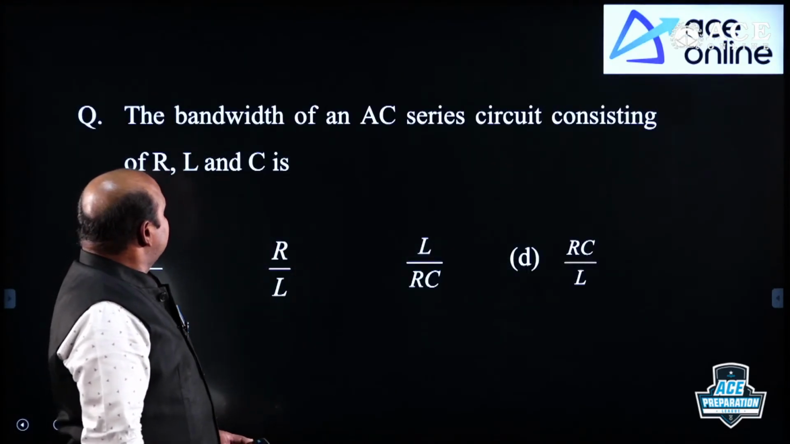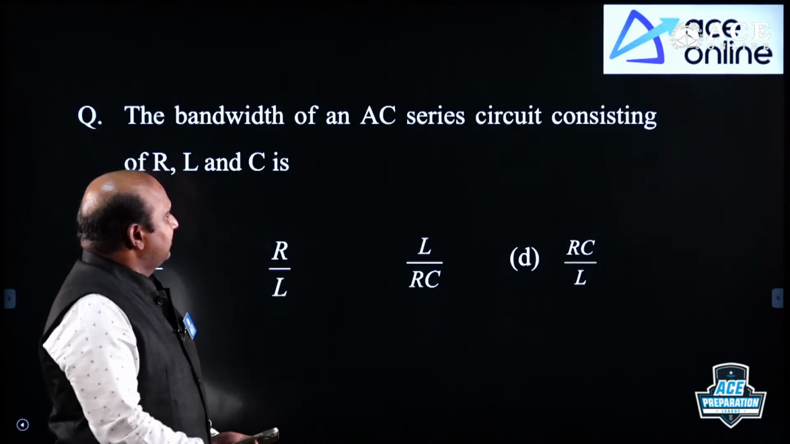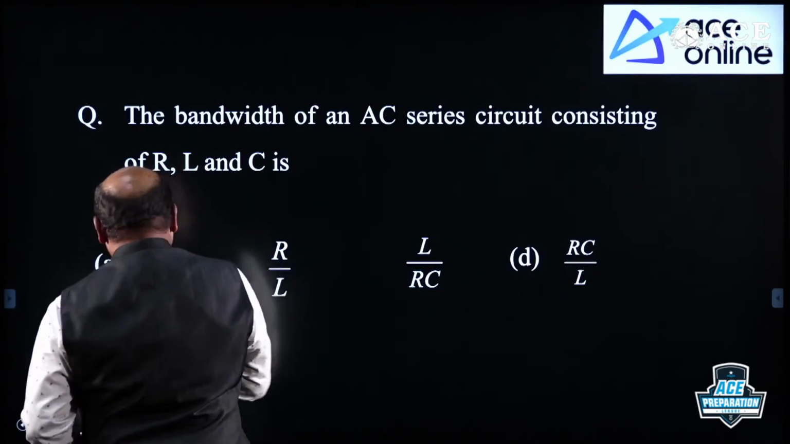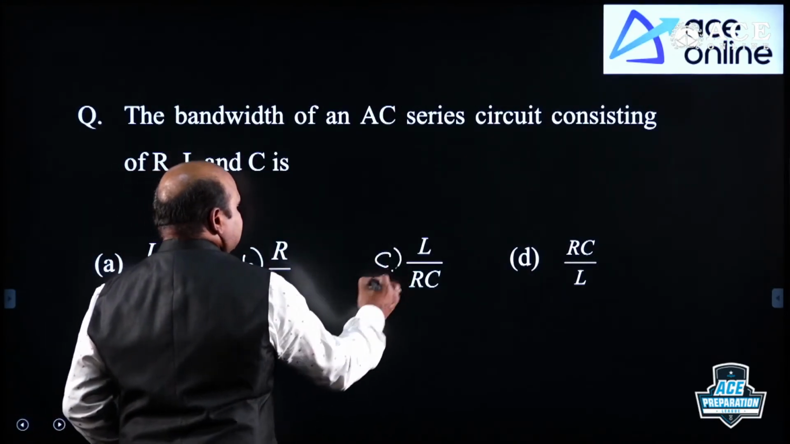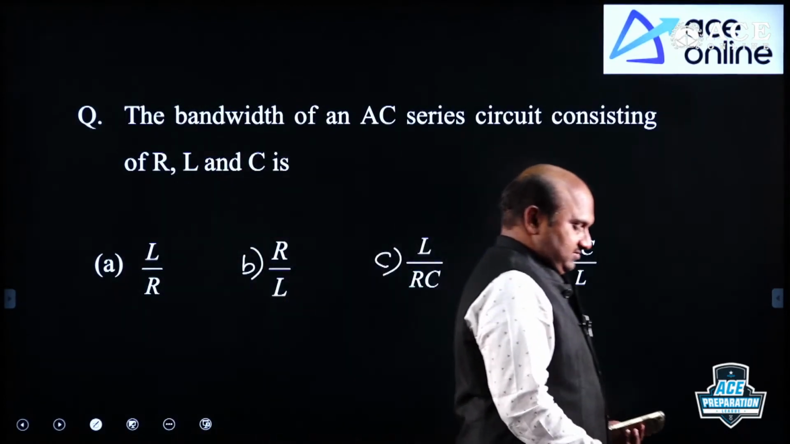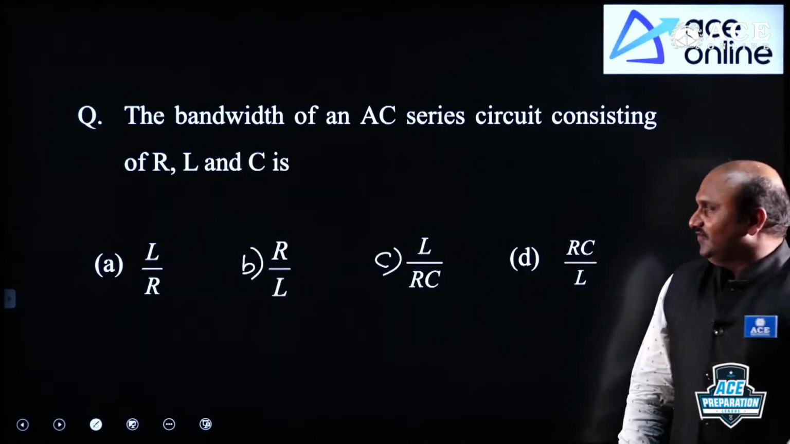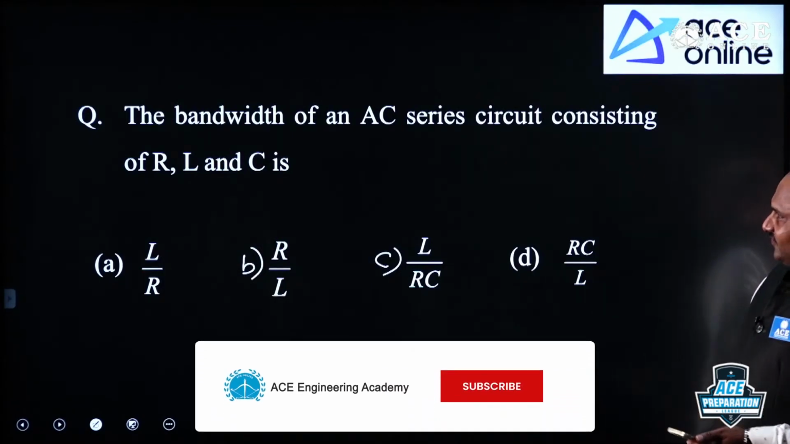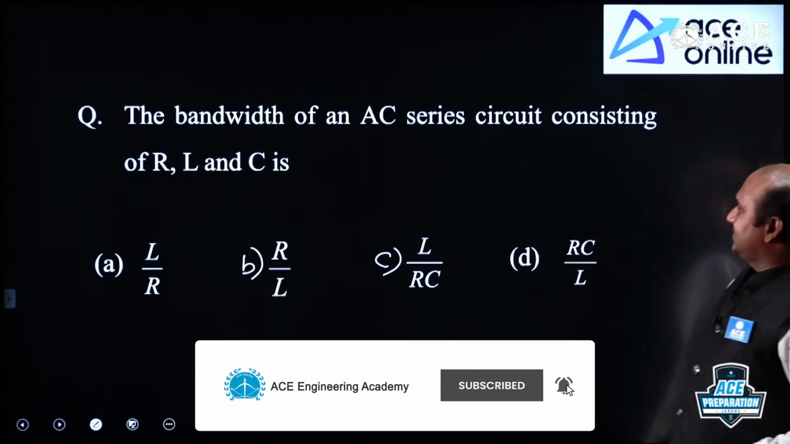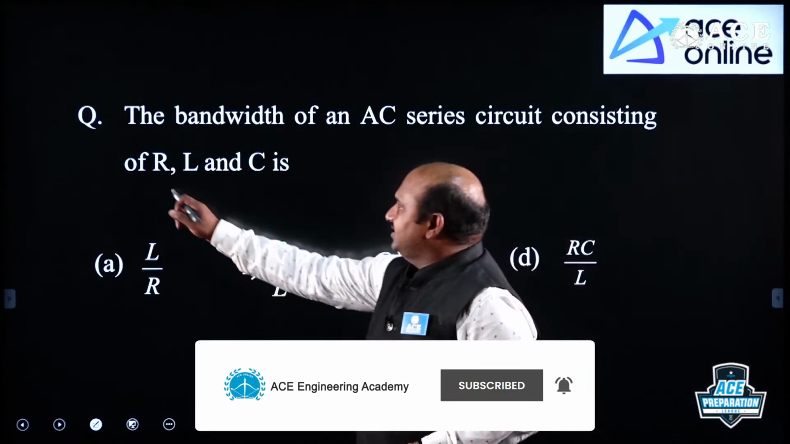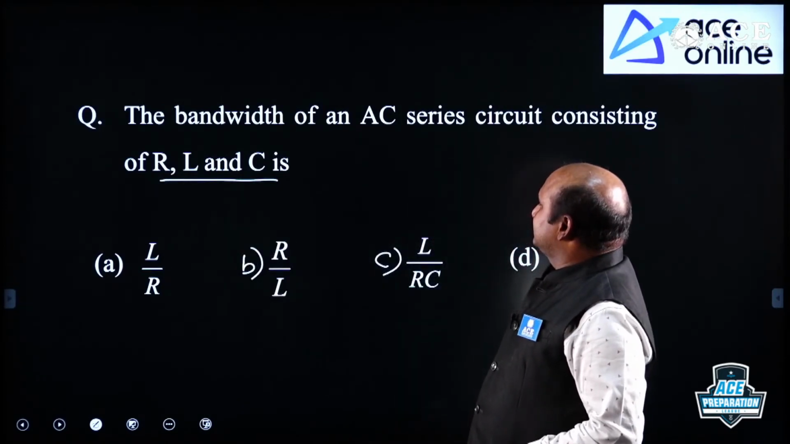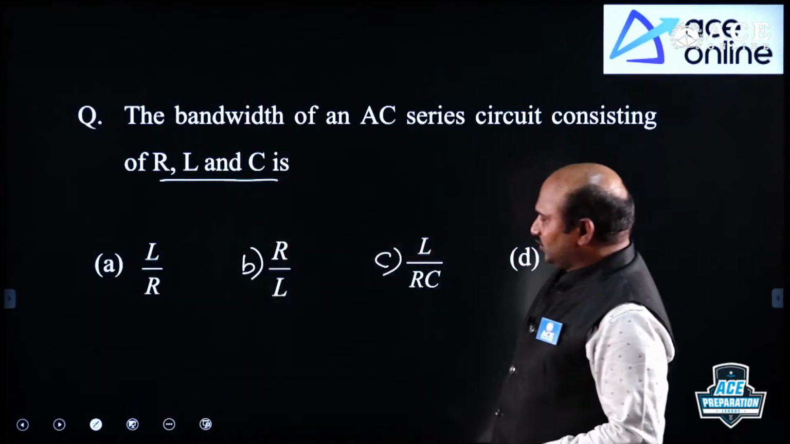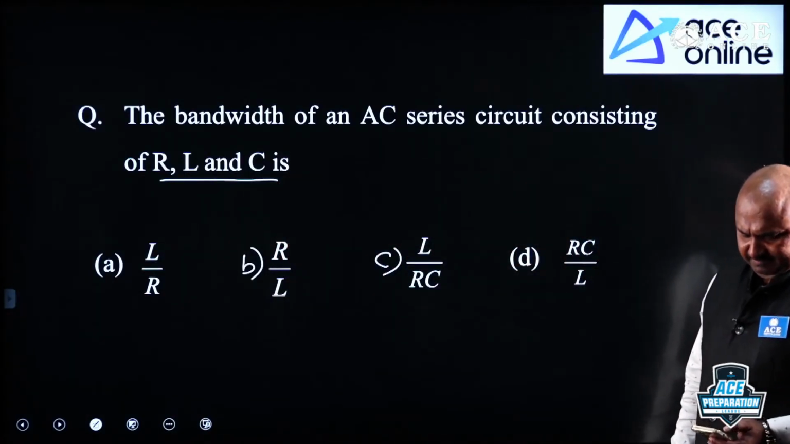This is a good example here. Bandwidth, options A, B, C, D. What is the bandwidth of this one? How do you define the bandwidth? Tell me the answer: the bandwidth of an AC series circuit consisting of RLC. Tell me. Good one. Anyone?